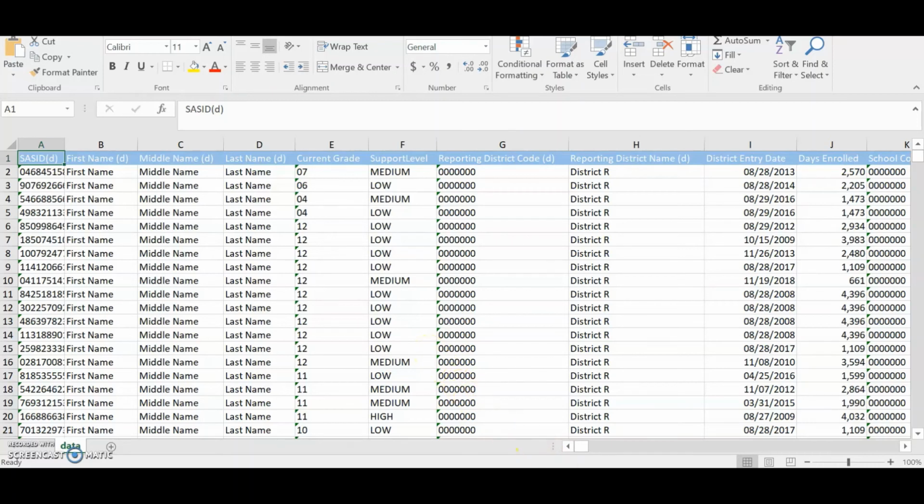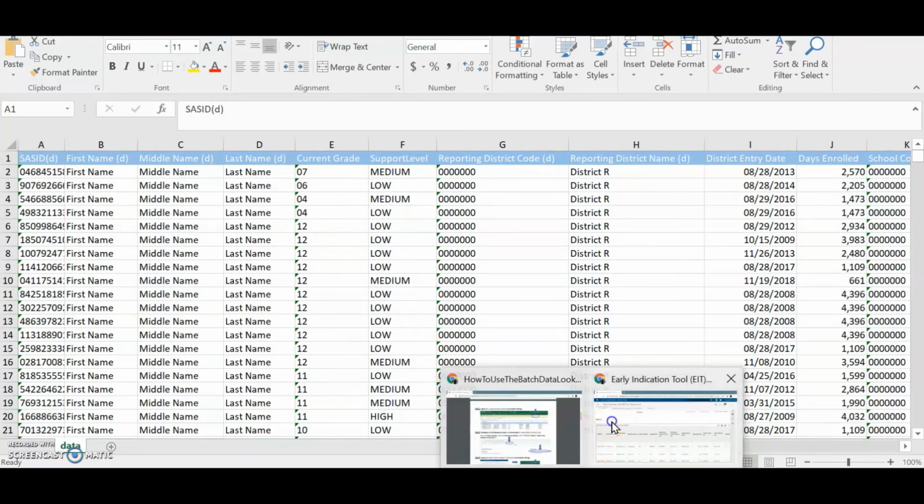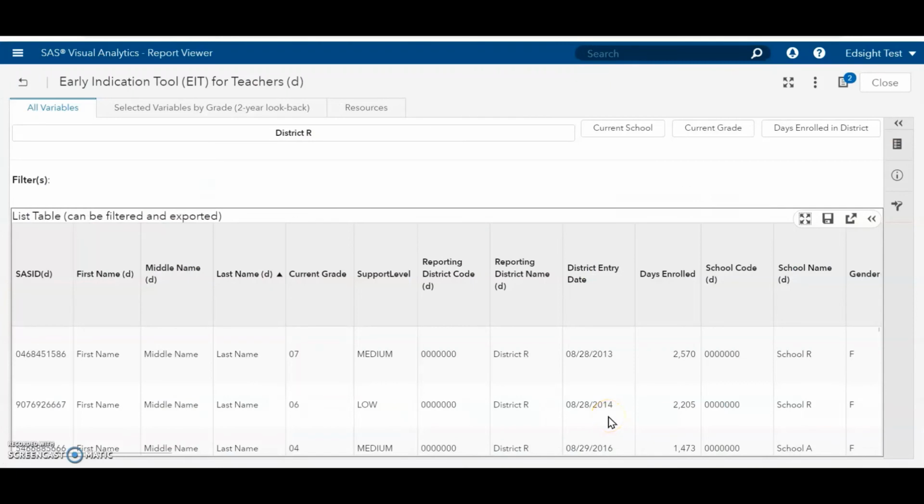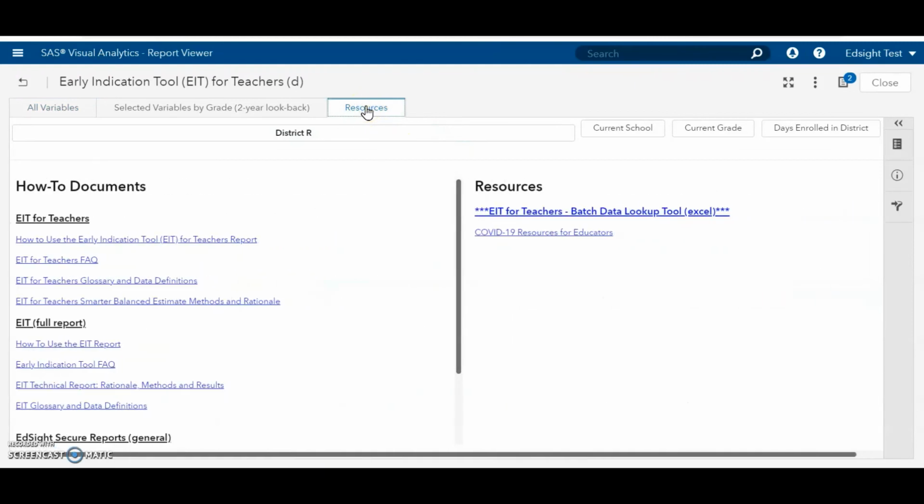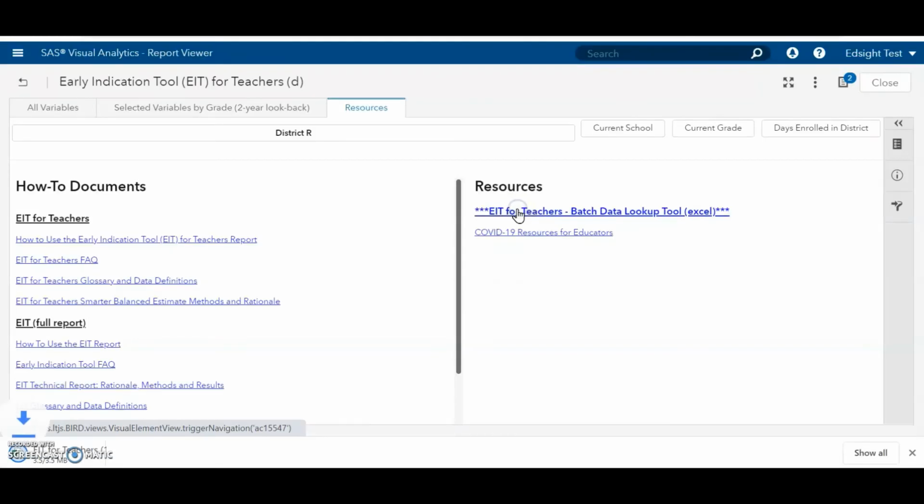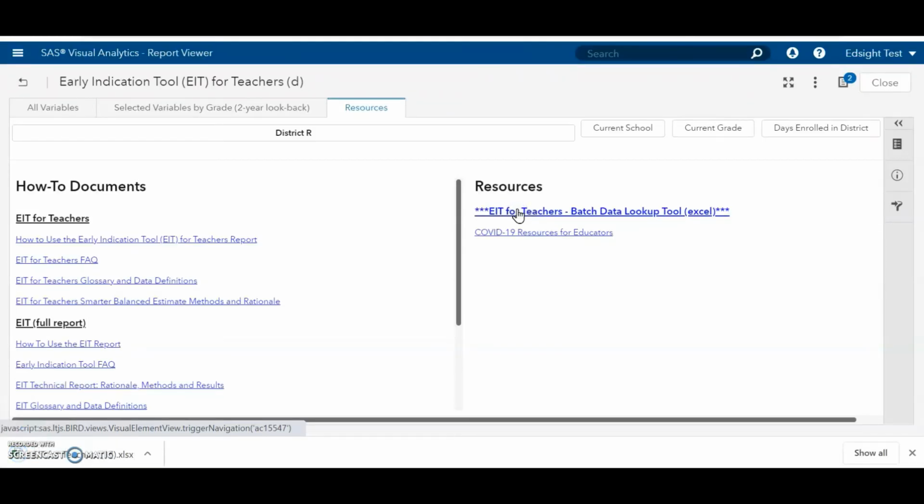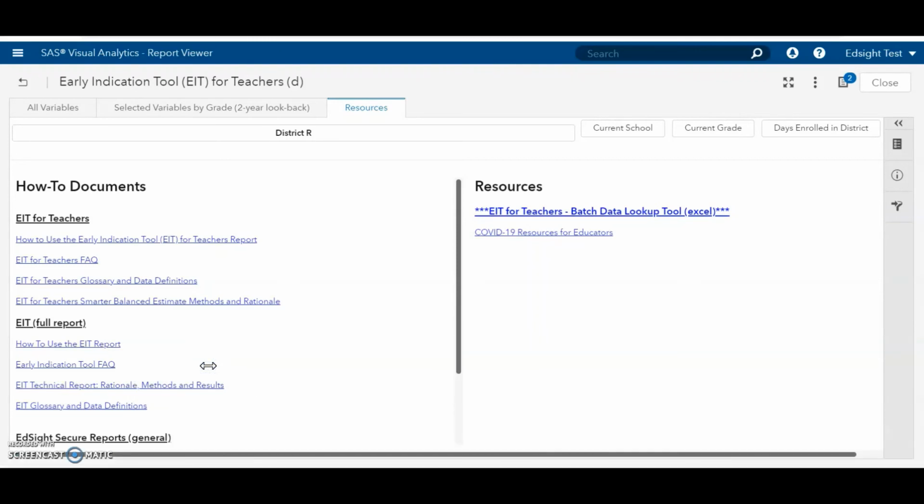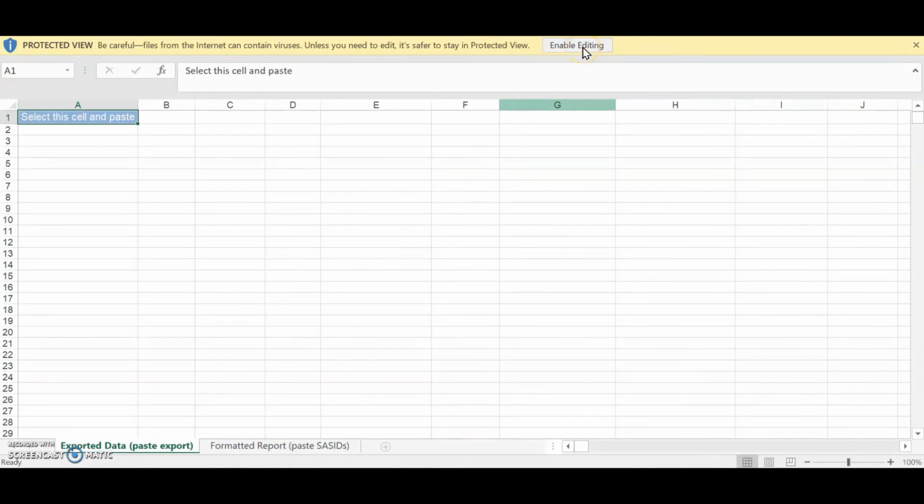Return to the report and navigate to the Resources tab. From here, download the Batch Data Lookup tool under the Resources heading. Open the Batch Data Lookup tool and enable editing.